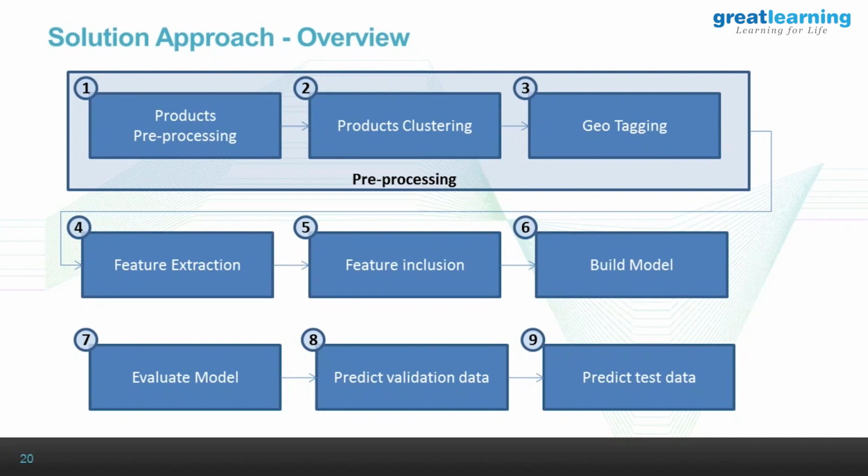So we took the product name and eyeballed the data. The product name itself has different features. It has the name and the brand, which Vardha spoke about when we saw the Bimbo brand and the Sara Lee brand. It also has the weight, number of pieces, and whether it's chocolate based, vanilla based or multigrain. So we looked at all those features and extracted them. That's pre-processing. And we've also done product clustering.